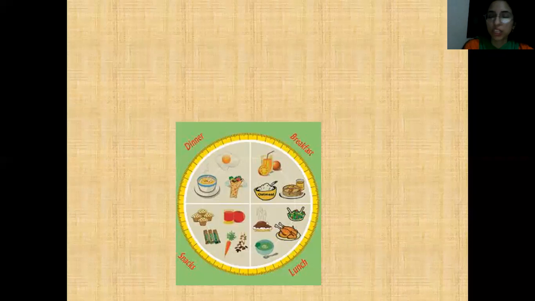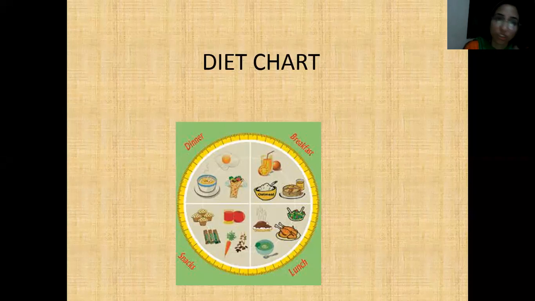Today I will tell you something different. As we know, nowadays we are in lockdown again. I can say that it is the anniversary of coronavirus again, because it is a second wave. So this time is very crucial, so you need to take care of your diet. It's all about your immunity. We know that we need to enhance our immunity, and there are certain rules by which you can enhance it. So today I wanted to discuss the diet chart.